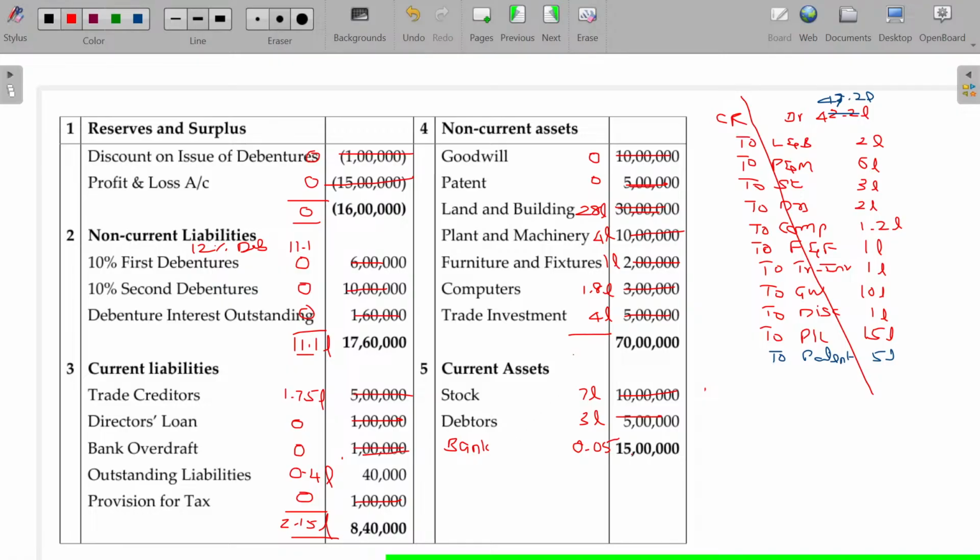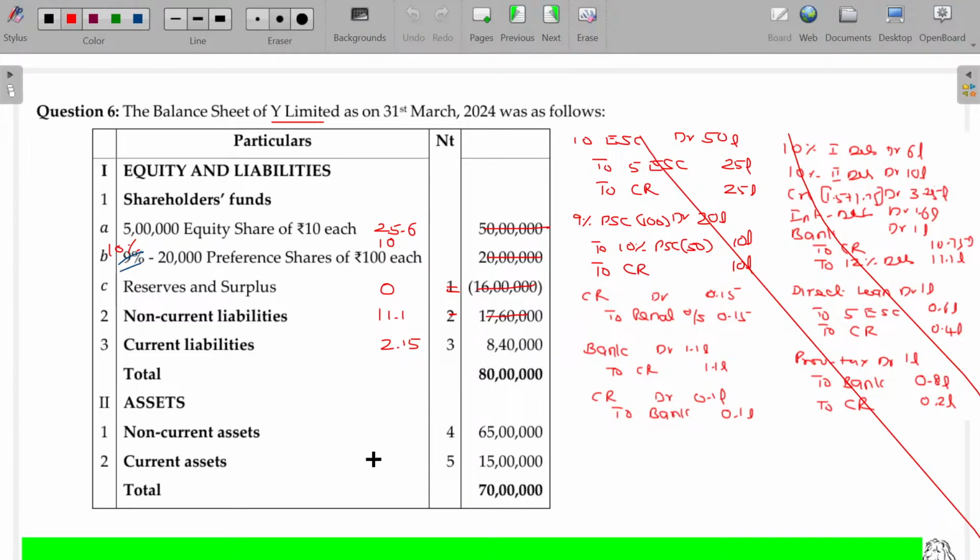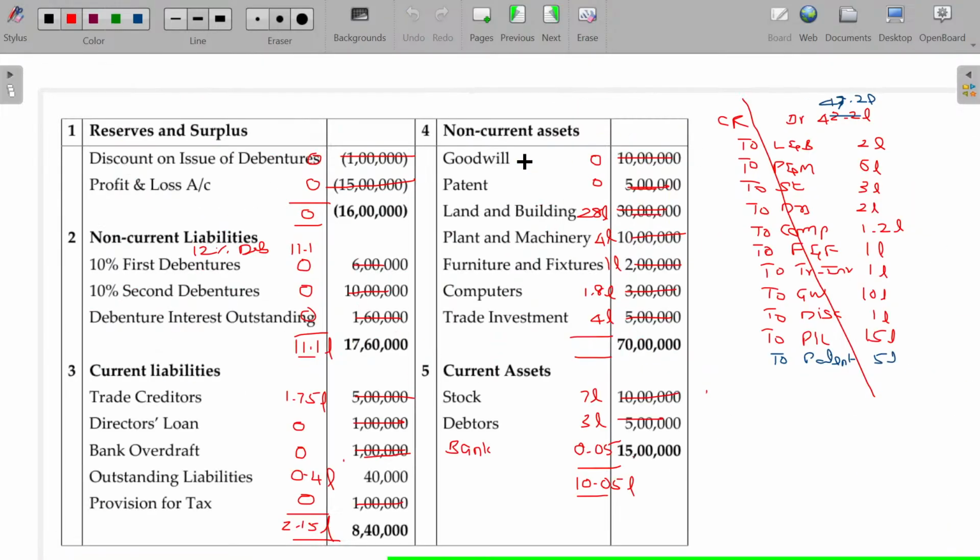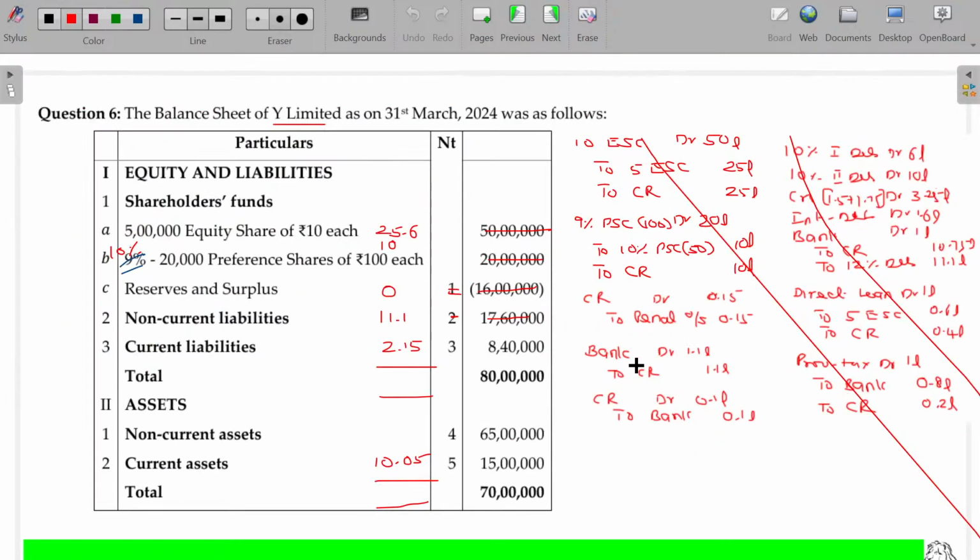And get the total of assets, fixed assets and current assets total. Current assets total being 10.05 lakhs. Now, get me the total of fixed assets. 28 plus 4, 32, 33, 37, 38.8 lakhs. Here, 38.8 lakhs. Cross verify. 48.85 will be the answer in the asset side.